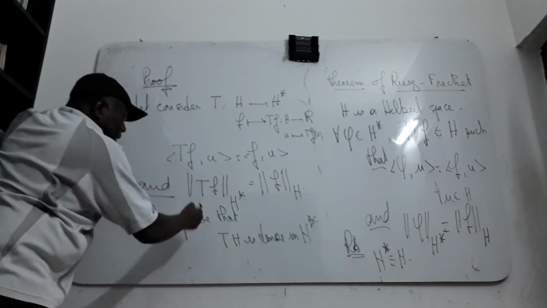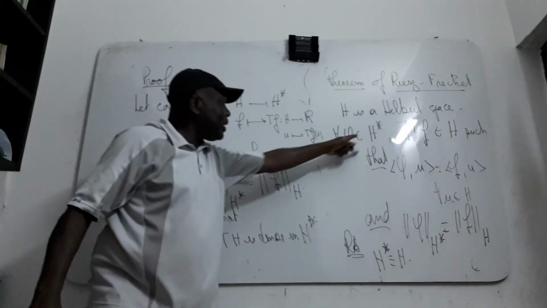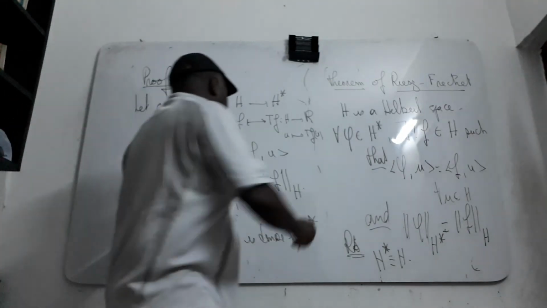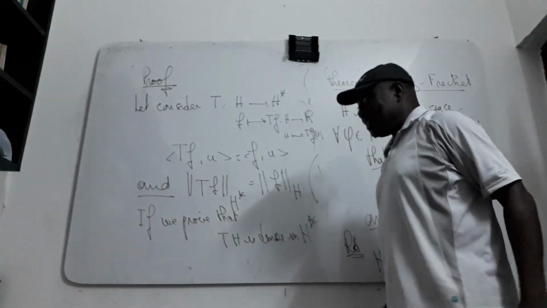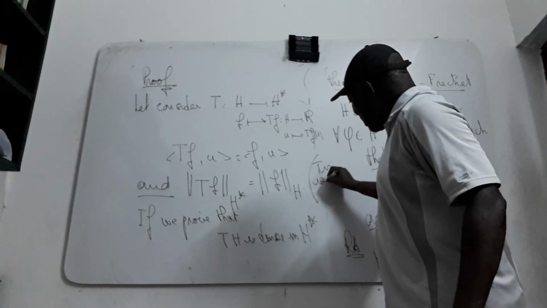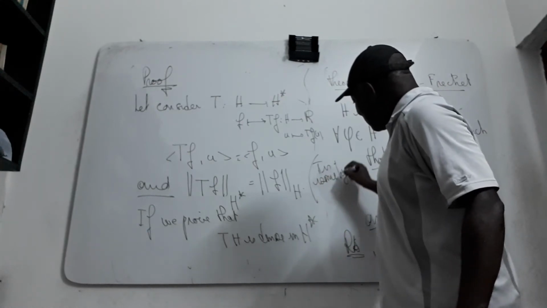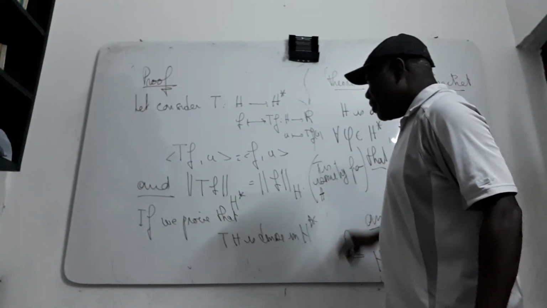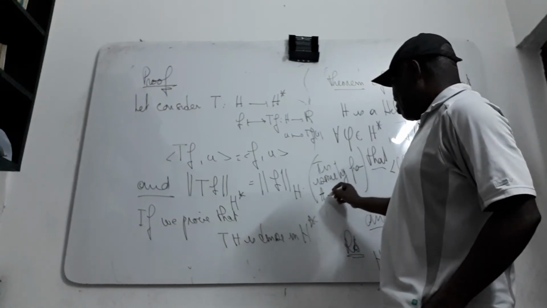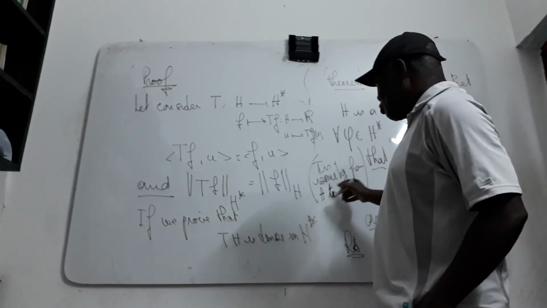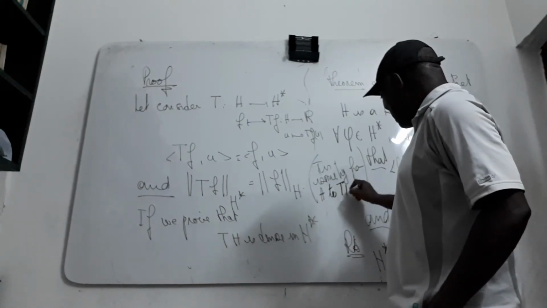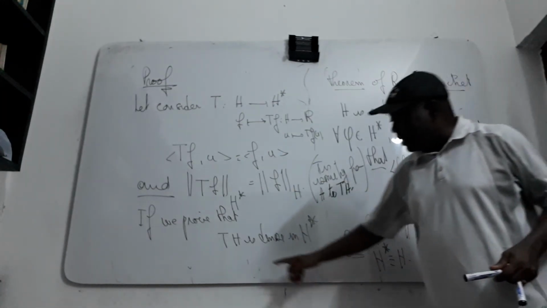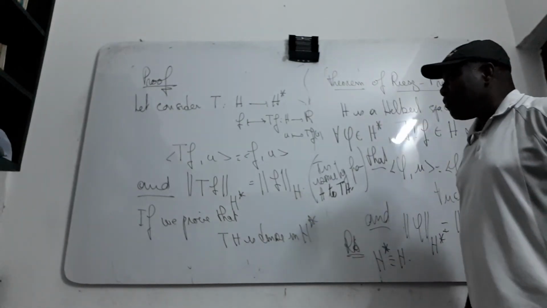This means that T is an isometry from H to the image of H. So let us prove now that the image of H is dense in the dual of H.